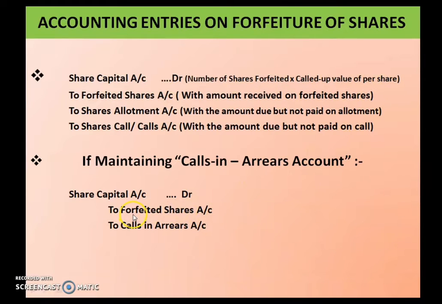Under the forfeited shares account, the amount you have to mention is the one which we have received from the shareholder whose shares we are going to forfeit. And to calls in arrears means the amount which is not paid by this particular shareholder.